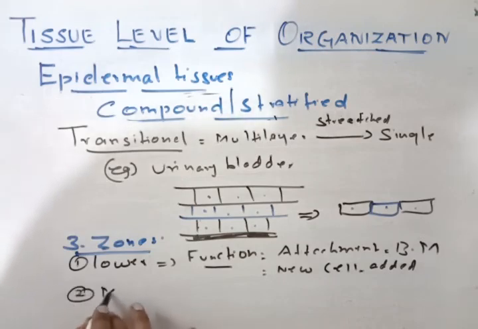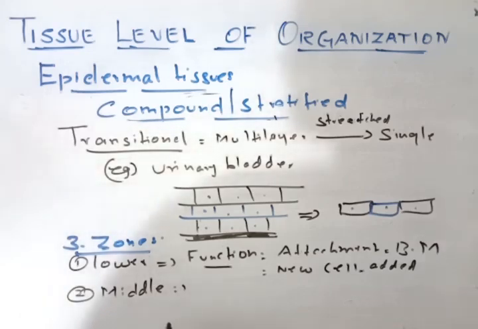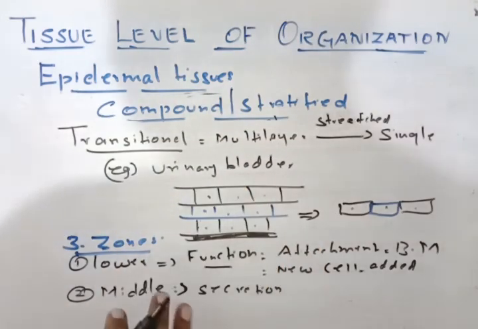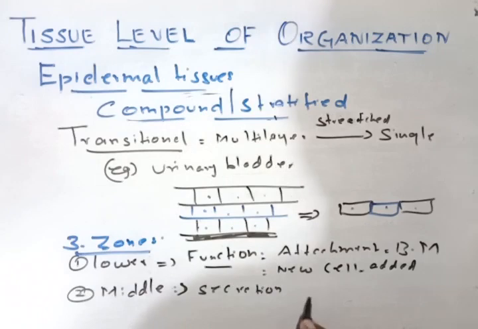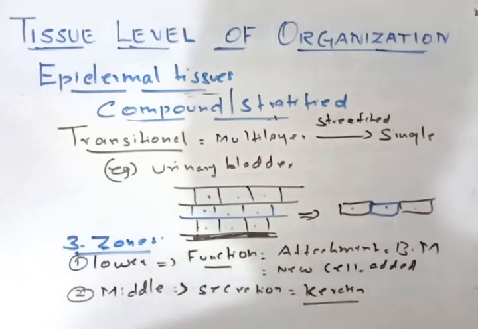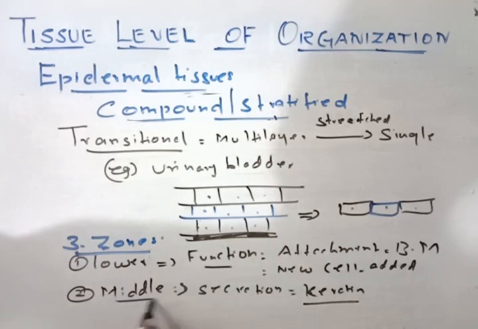The second zone is the middle zone. The main function of the middle zone is secretion. The middle one will secrete keratin. It also has some fibers, tonofibers, but that is not discussed in the book, so leave it. You can also call this layer the intermediate layer. It is in between.